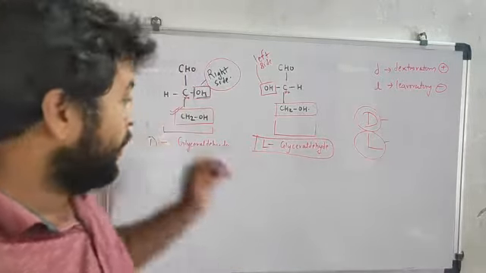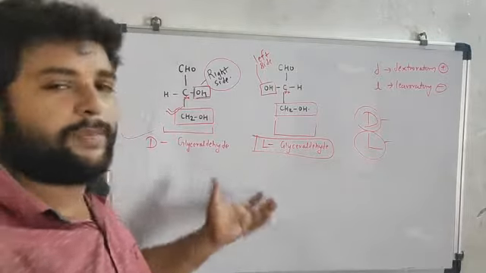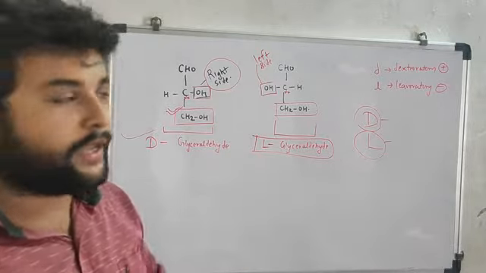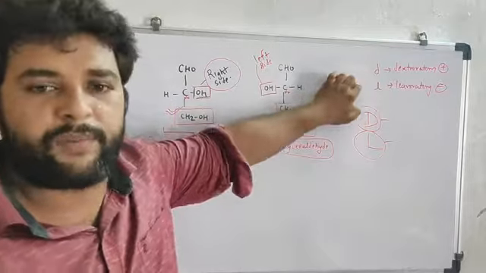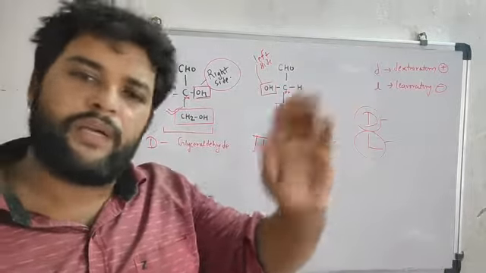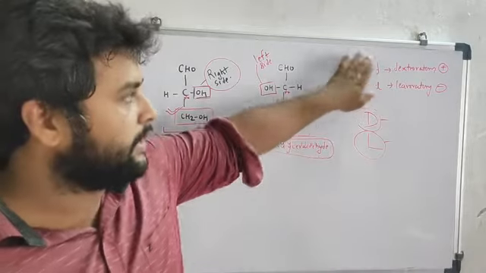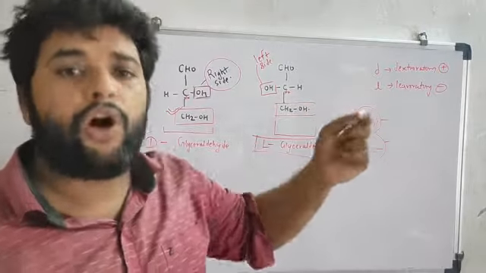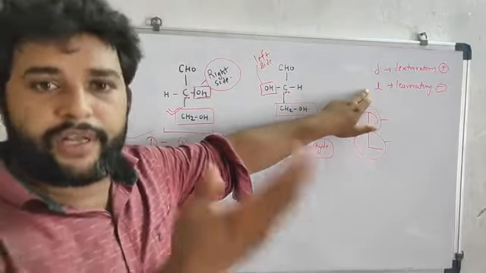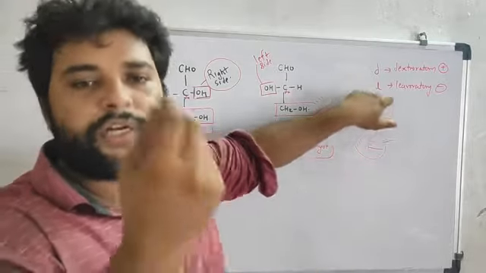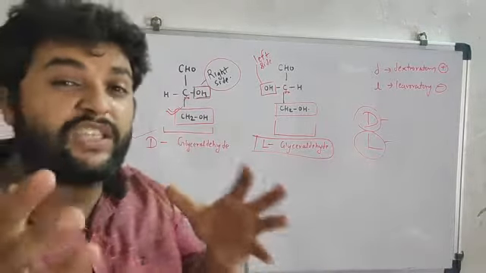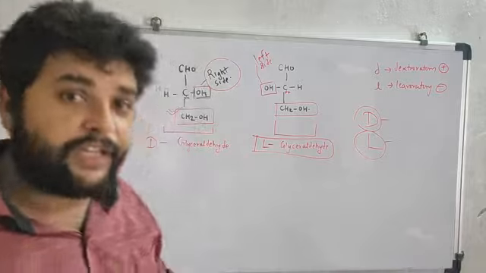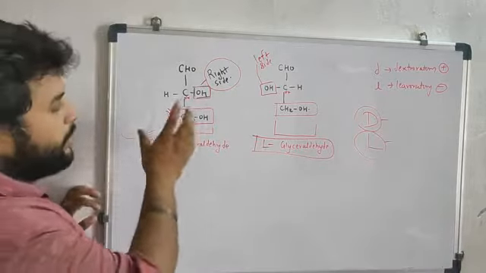Note this point. This is the basis through which we can tell whether it is L-glucose or D-glucose. That is another concept, the experimental one: how it rotates plane polarized light. If it rotates in the right, clockwise direction, it is dextrorotatory, small d or plus. If it rotates in the left direction, it is levorotatory, represented by the minus sign. But how can D and L glucose or fructose be identified? This is the basis for that.